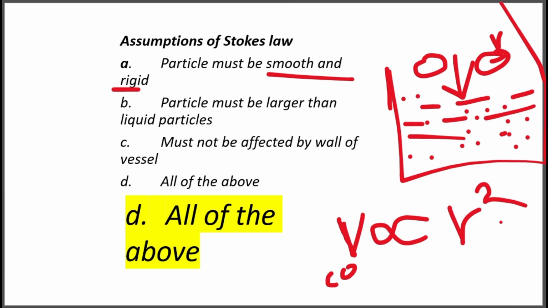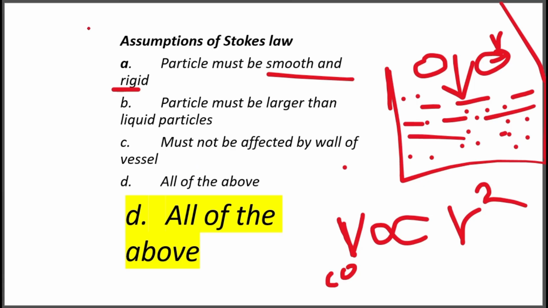So for sand, it will be a different velocity. For silt, it will be different. The velocity of silt will not be the same as sand or clay. So the particle must not be affected by the wall of vessel. So this is the correct answer, option D, all of the above. So remember these assumptions.